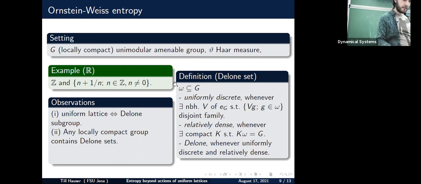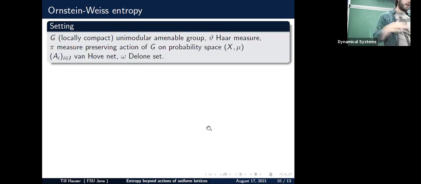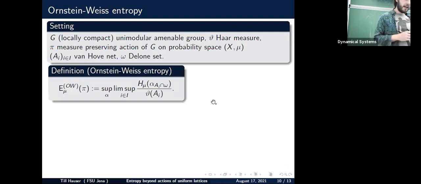So the idea is, instead of using the uniform lattice, we use just the Delone subset for our averaging. We do this because intersecting a Delone set with a compact set always yields a finite set, and we can use this for our average. Here I summarize the whole setting. We are in a unimodular amenable group, we have a Haar measure, we have our measure-preserving action, we choose a Van Hove net, and we choose the Delone set, and we define the Ornstein-Weiss entropy as follows.